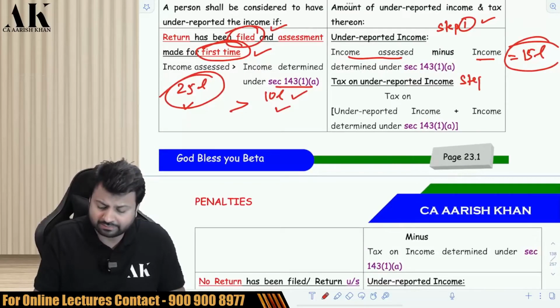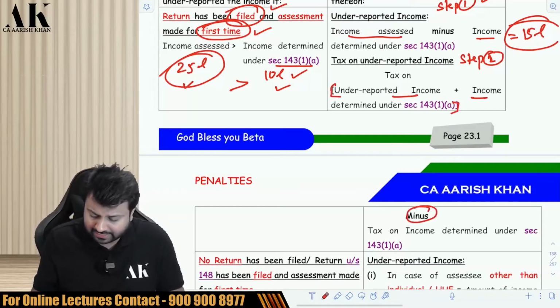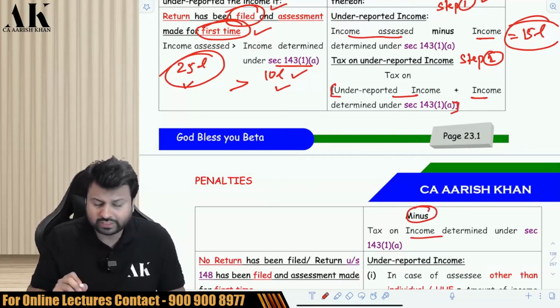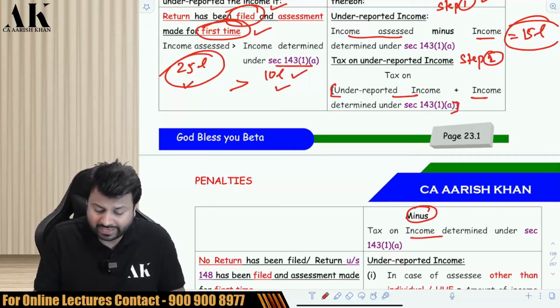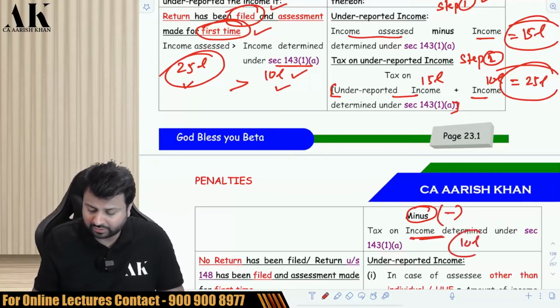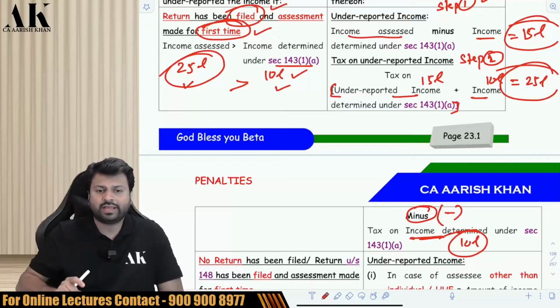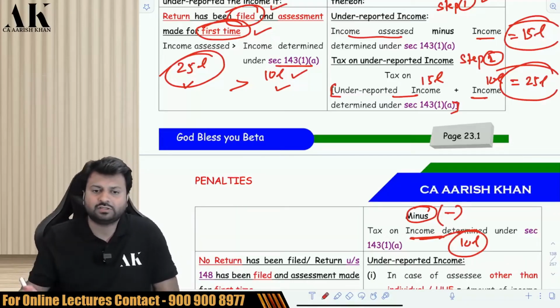Let's move on to the second step. What is the second step? Tax on (something plus something), then bracket close, then minus, then tax on something. So what is that? The law says that first compute tax on underreported income plus income processed. That is, first compute tax on 25 lakhs. Then minus, compute tax on 10 lakhs. So first compute tax on your 25 lakhs, and then compute tax on your 10 lakhs, and then take the difference between the two. Is it clear? This is how you are supposed to compute the tax.